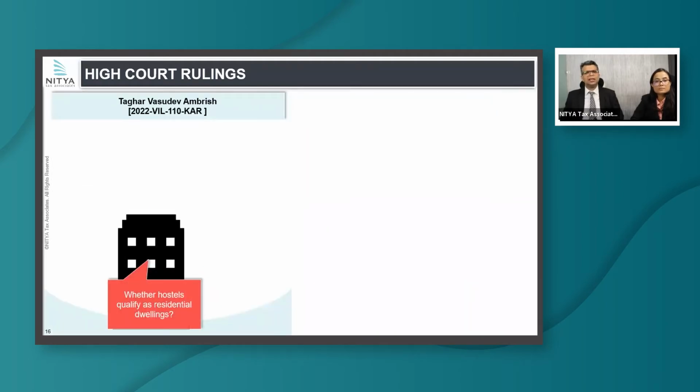Moving forward, the next High Court ruling I'd like to discuss is on whether hostels qualify as residential dwelling. Why this is relevant is that under service tax as well as under GST, there is an exemption from tax on services provided which are used as residential dwelling. Renting of residential dwellings basically is exempted. So the question was, because hostels are commercial activity in nature, whether they qualify as residential dwellings or not.